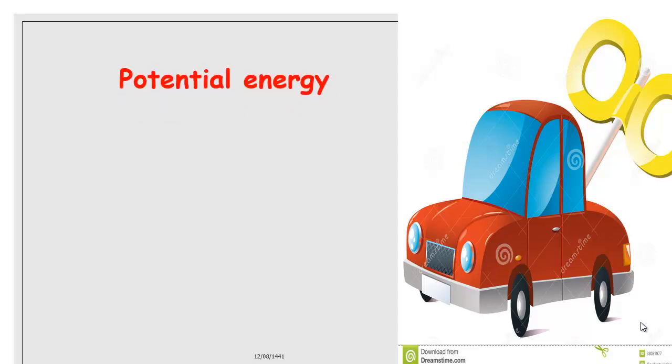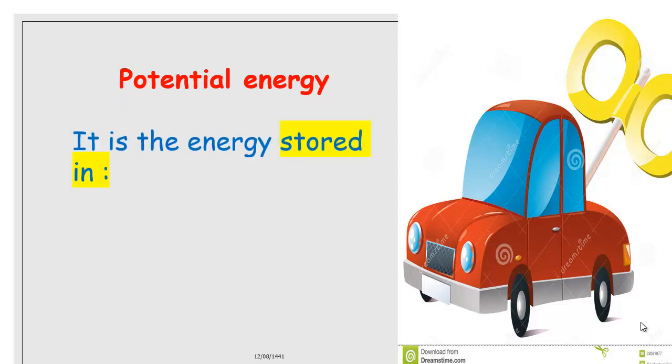This energy is called potential energy. Potential energy is energy stored in the spring toy car. We call it a spring toy car because it contains a spring inside.